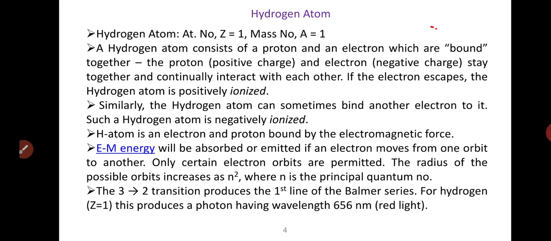And mass number gives you the total number of protons and neutrons. So the hydrogen atom consists of a single proton and a single electron, which are bound together. The proton and the electron stay together and continually interact with each other.